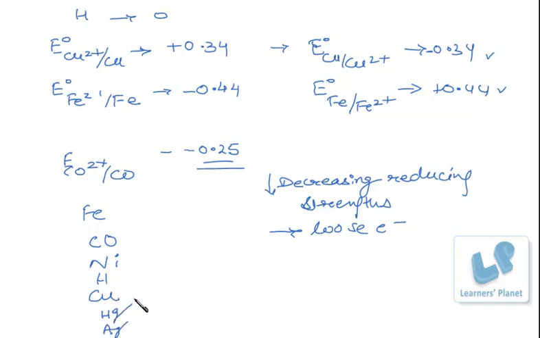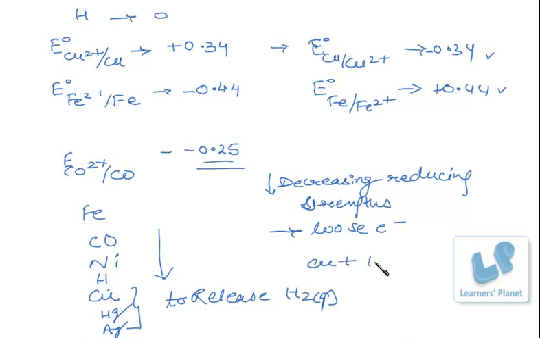Now, the elements which are lying below, with decreasing reducing strengths, have a decreasing tendency to lose electrons. So these elements will not release hydrogen gas from their respective acids, or from any acid. Say copper with HCl, hydrogen gas will not be released because copper has less tendency to lose electrons as compared to hydrogen.